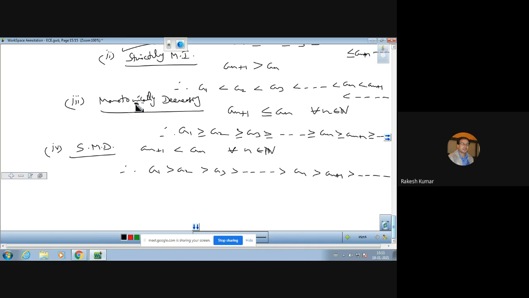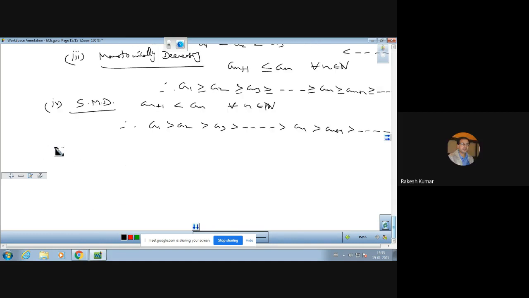So we have 4 types of sequences: monotonically decreasing, monotonically increasing, strictly monotonically decreasing, and strictly monotonically increasing. Next, we have an important definition, that is limit of a sequence.